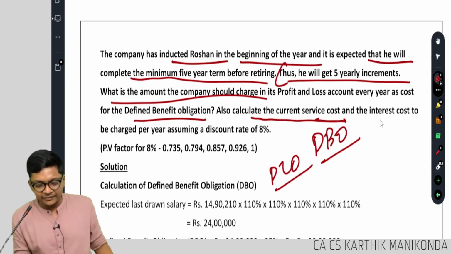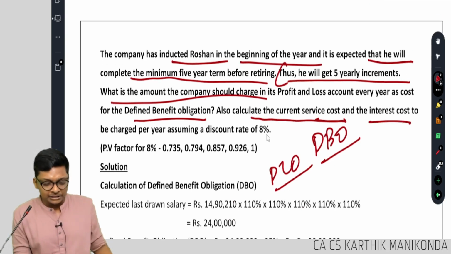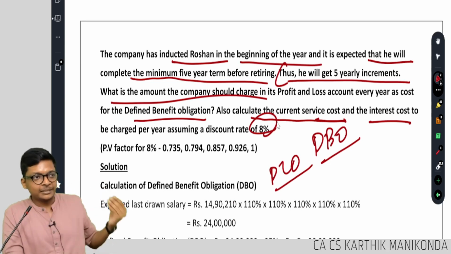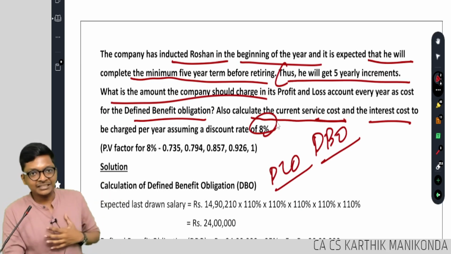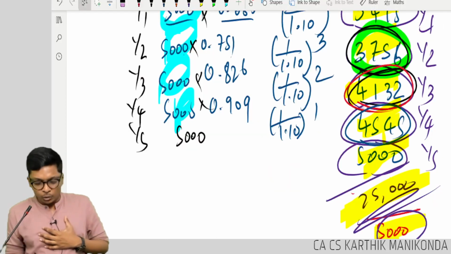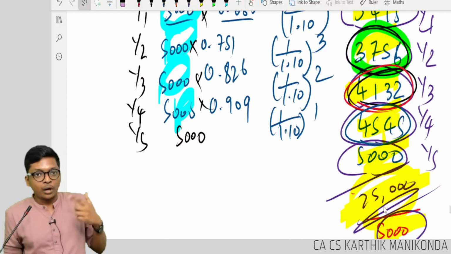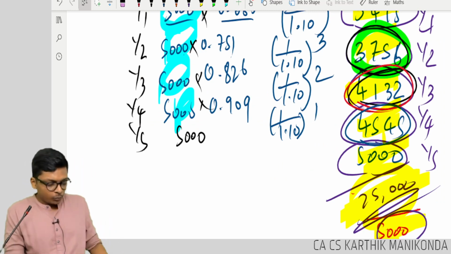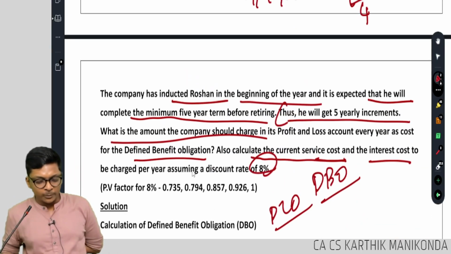Also calculate service cost and interest cost, assuming discounted. Same sum. Instead of 5,000, something in lakhs. First I need to find in every sum, what is this 25,000? What is he going to get after 5 years? What is the data for that? How much will he get after 5 years?